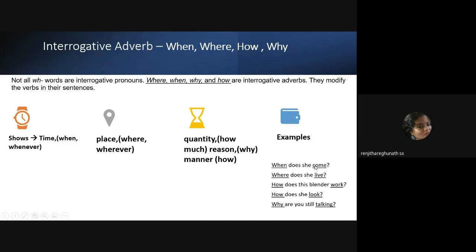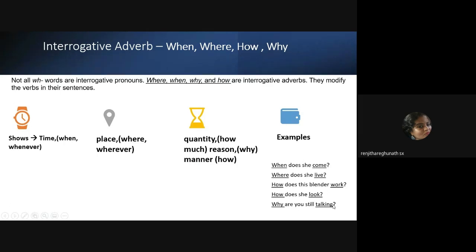When does she come? When does she come? When, can you see the cursor? When modifies the verb come. Where does she live? How does this blender work? How does she look? Why are you still talking?